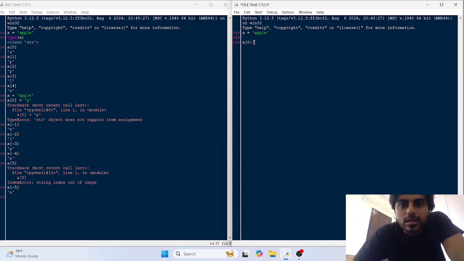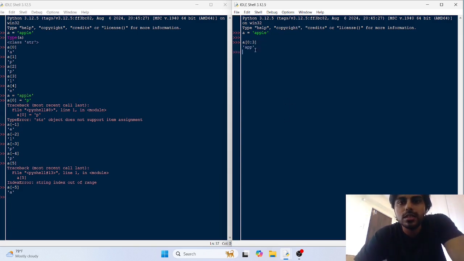So from 0 a, then it would go to 1, which is p, then it would go to p, which is at the second index. The 3 it would not take. Up to 2 it would output.